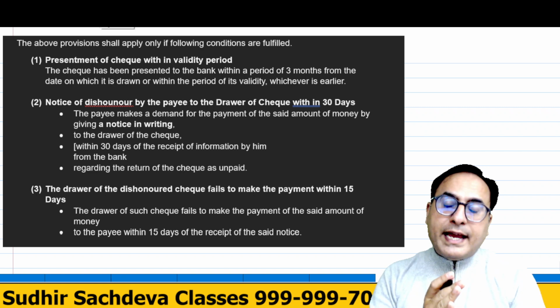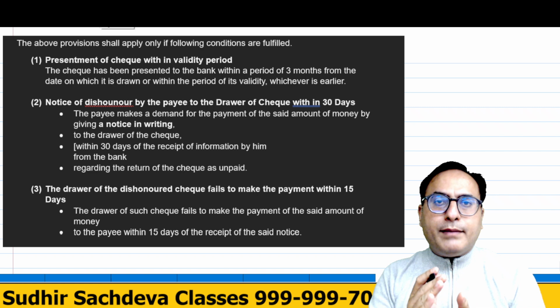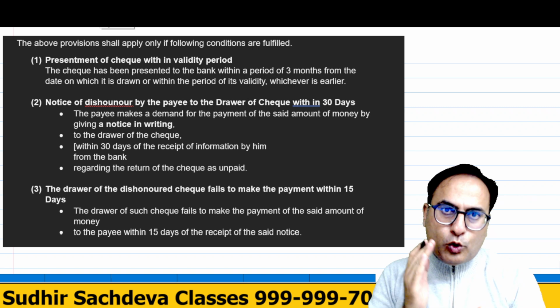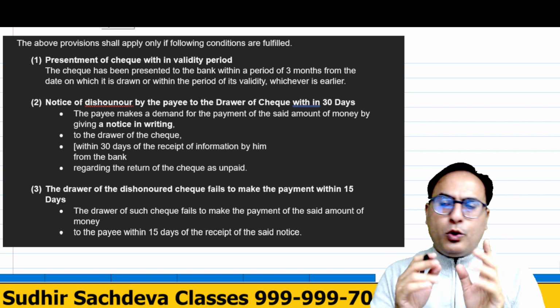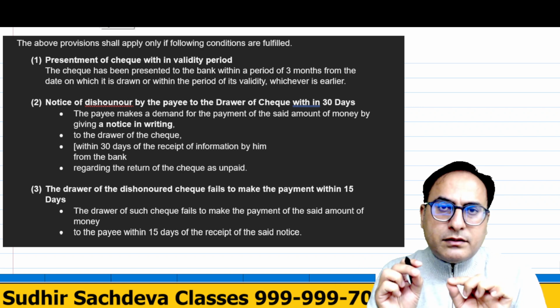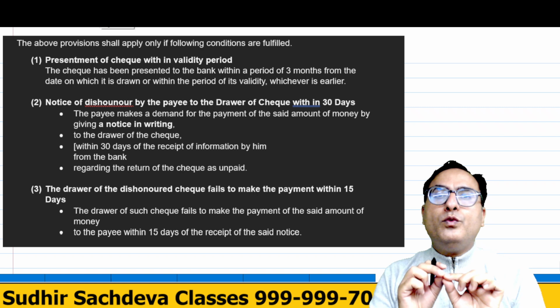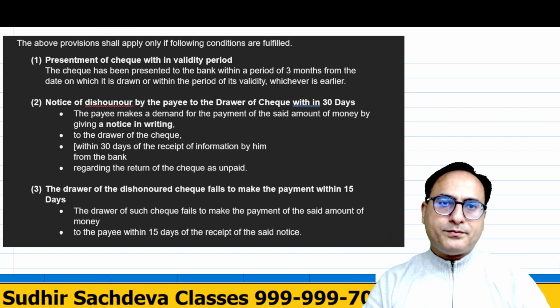This check has only 3 months validity. After the 3 months validity is over, that check becomes a stale check. So if you get a check from someone, you will have to deposit it within 3 months. Otherwise, you will not be able to get money against that check, right?